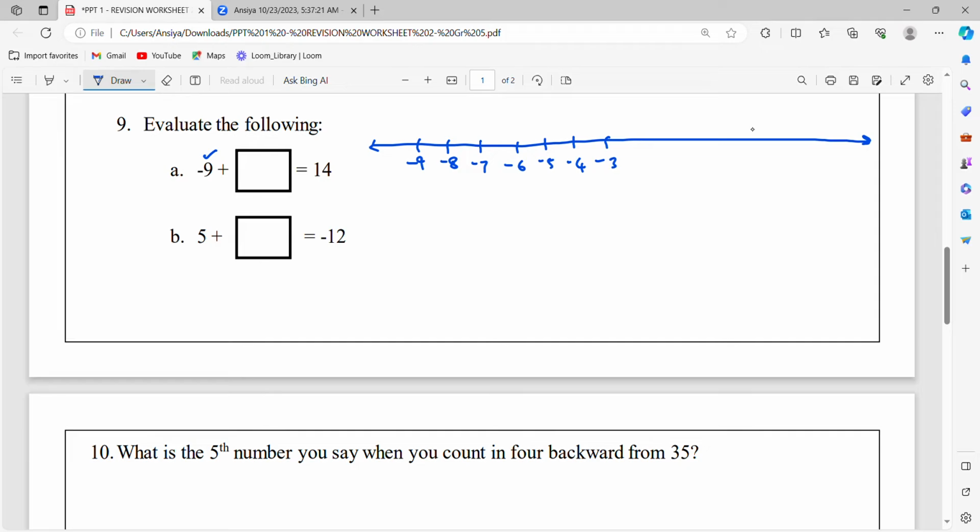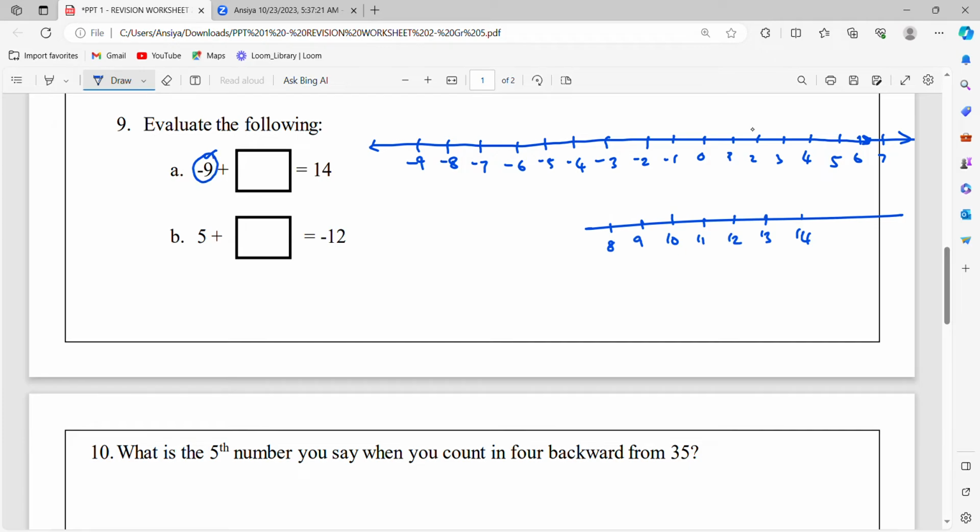We can do the same on our fingers also, but the number line will be easier. Negative 2, negative 1 and 0, then 1, 2, 3, 4, 5. Actually we need till 14. 6, 7, 8, 9, 10, 11, 12, 13, 14.